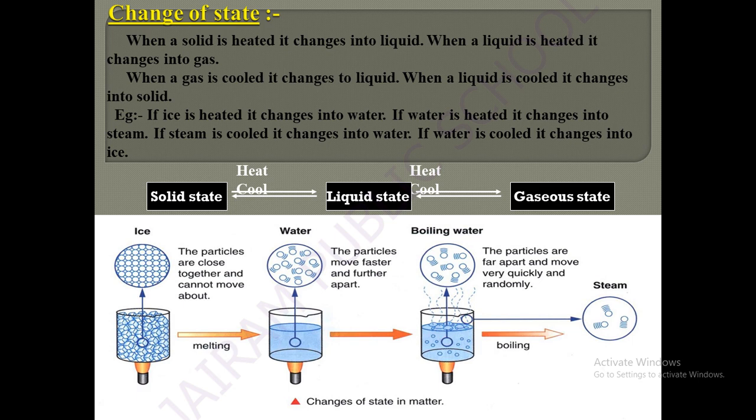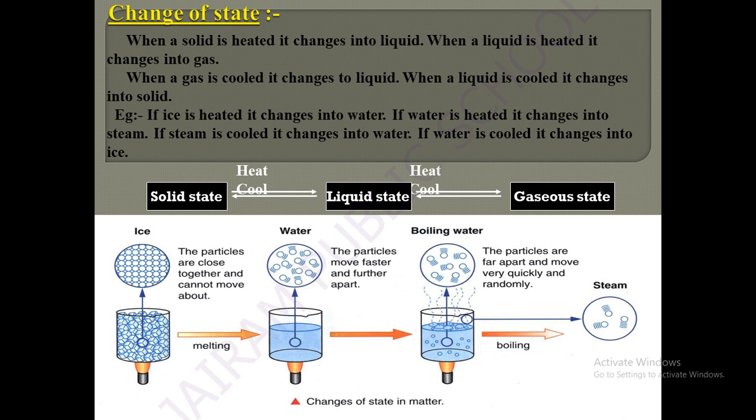Here is one equation: the solid state is converted into liquid state, and again it is converted into gaseous state, with a reversible arrow mark. The gaseous state on cooling is converted into liquid state, and the liquid state on cooling is converted into solid state. The best example for this is ice. Ice is in solid state, and if it is heated or kept outside, it is converted into liquid state. If you heat again, it is converted into gaseous state, that is, water vapor or steam is produced.